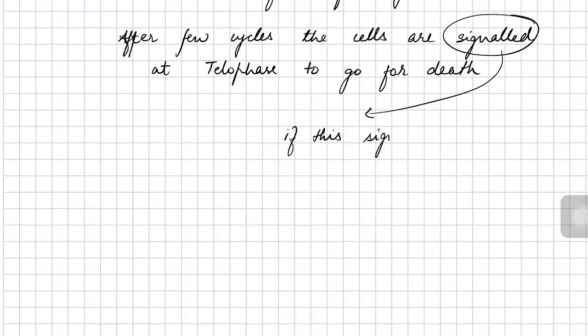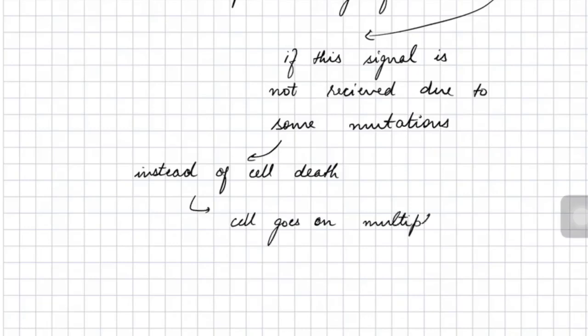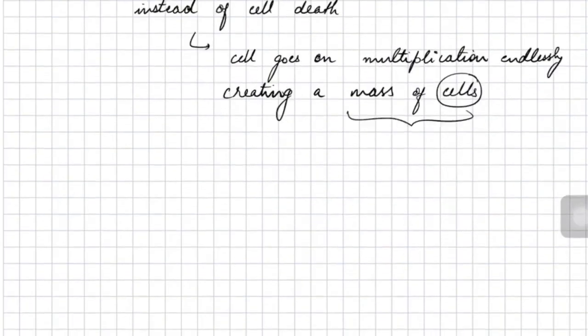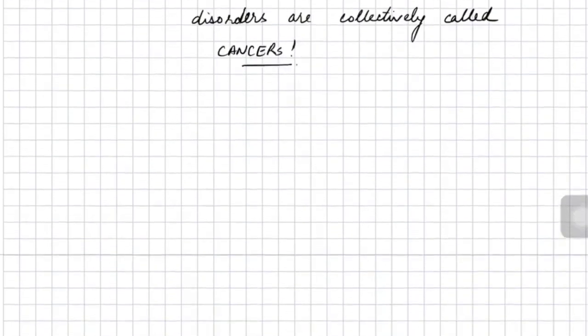However, if this signal that tells the cell to go for death is not received due to some kind of mutation in the cell, the cell keeps on multiplying and dividing n number of times. Instead of cell death, it keeps multiplying its cell type endlessly, resulting in the creation of a mass of cells. This mass of cells is known as a neoplasm. These disorders of cell mutation or cell division are collectively referred to as cancers. Alright, let's go ahead.